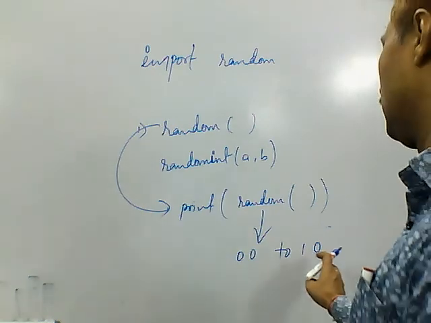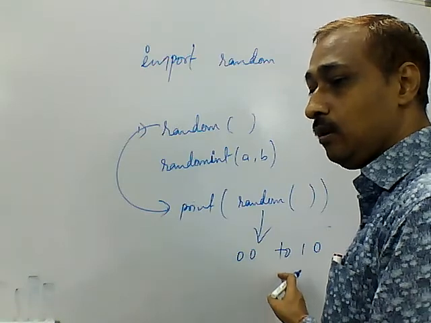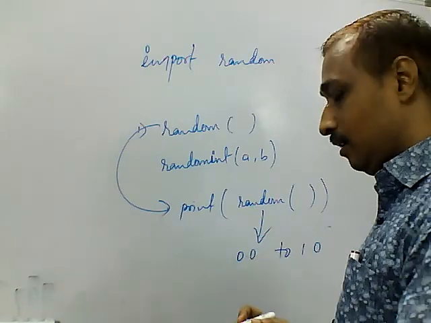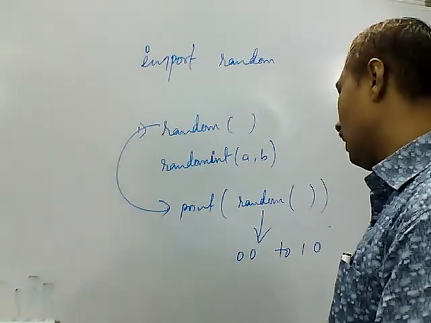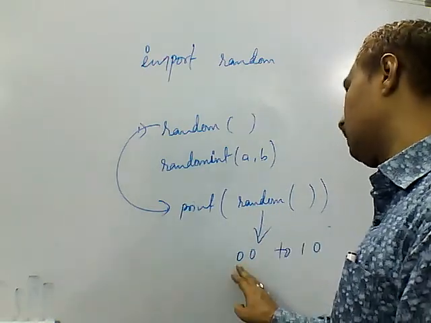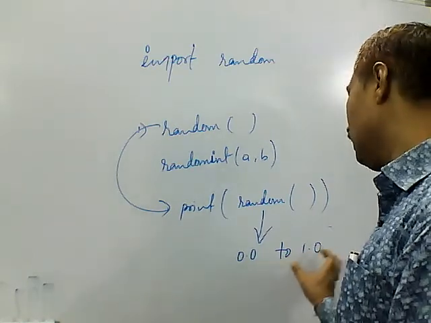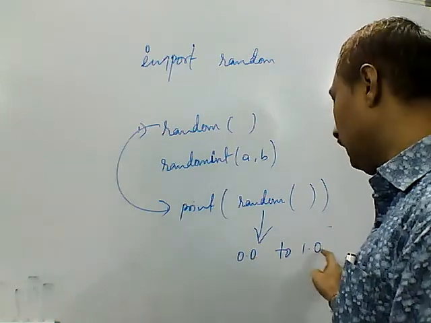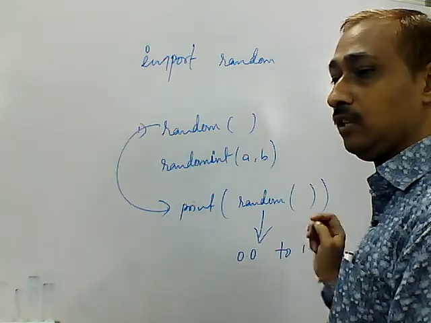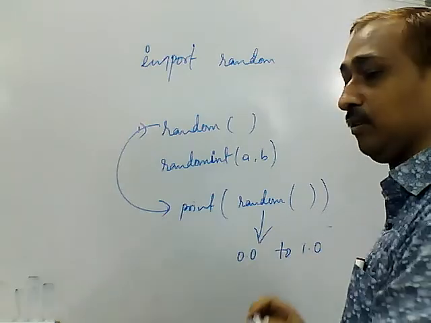This is totally system dependent. We cannot guess what value we are going to get, but we can identify the range of values. That means whatever value is returned must be greater than 0.0 and less than 1.0. It cannot violate these limits. I hope you understood. This always returns a floating random value between 0.0 and 1.0.